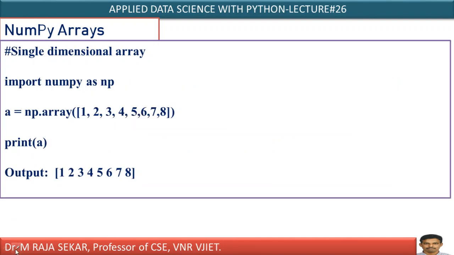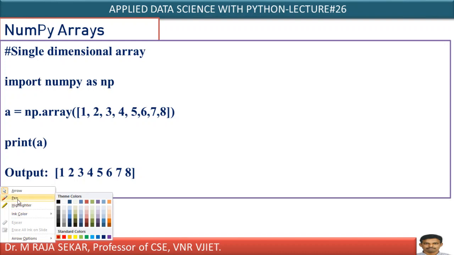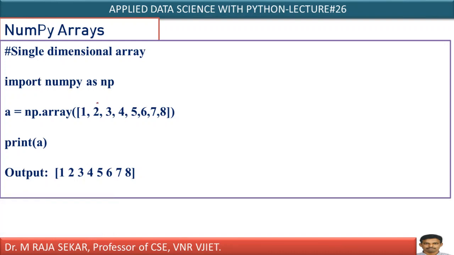Now we will try to understand very simple examples about this NumPy module. Let me create one single dimensional array. Import numpy as np. What does it mean? This np is a name alias, meaning I am renaming the NumPy module as np. np.array, this method or function is useful for creating an array. We are passing 8 elements by using a list. Therefore, it will return a single dimensional array and it will get stored in a. I am just printing a, so what will you get? You will get a single dimensional array as an output.